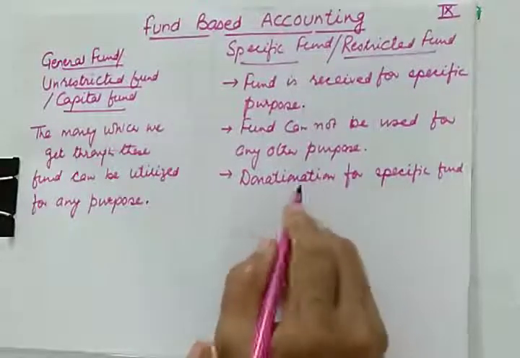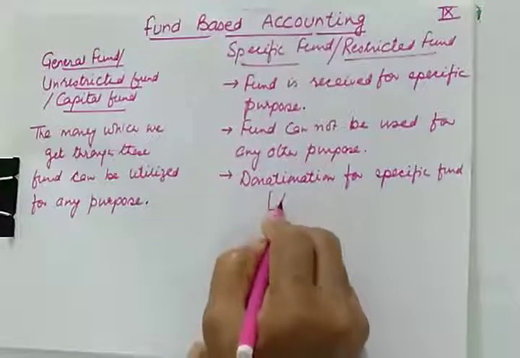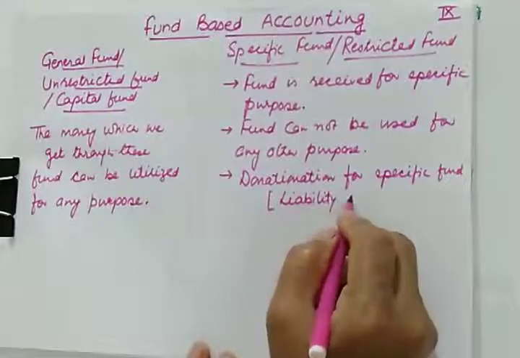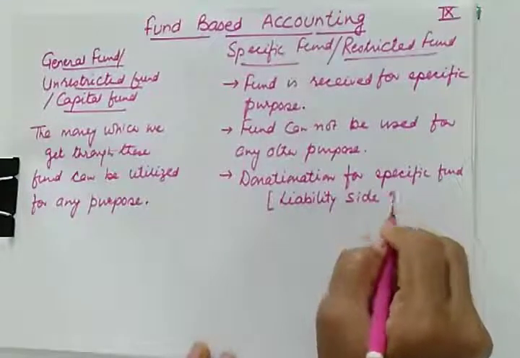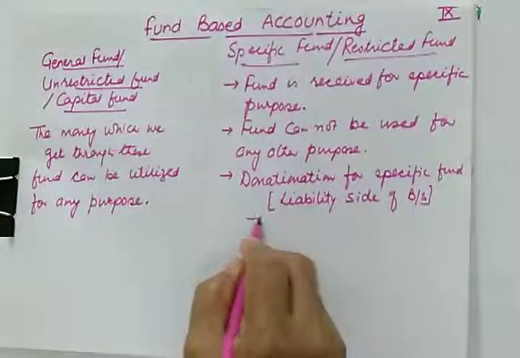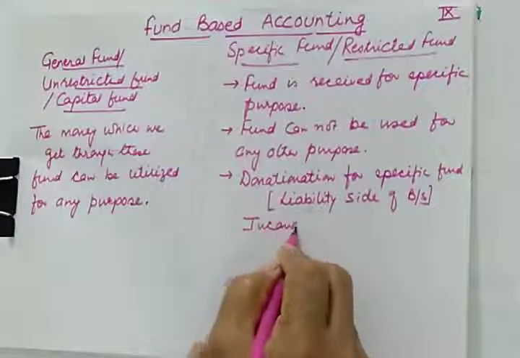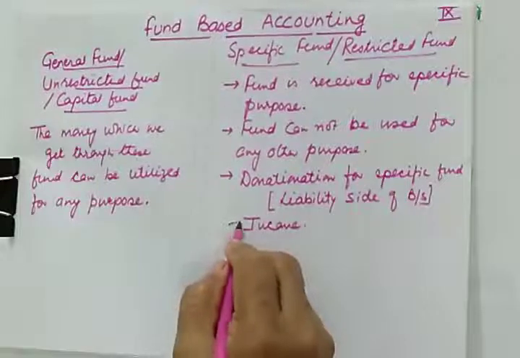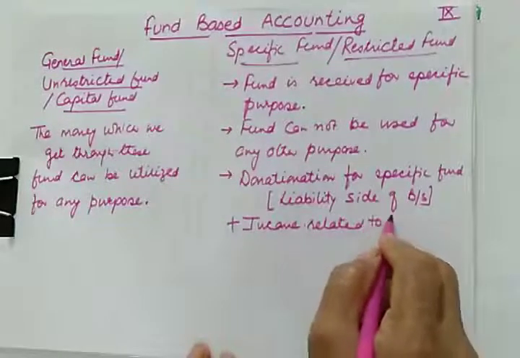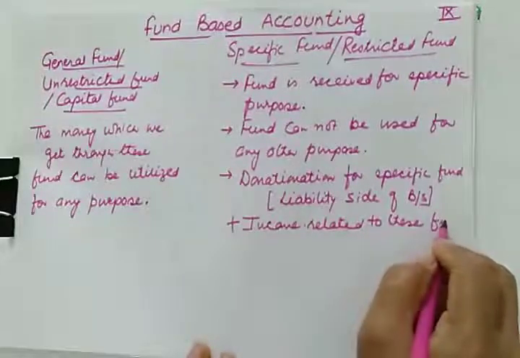And if you have any income related to these funds, that income will be added to these funds.